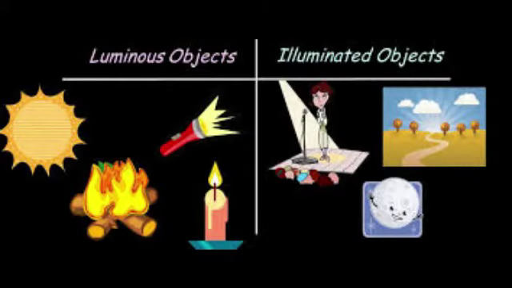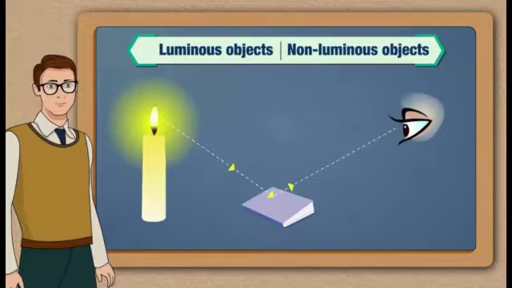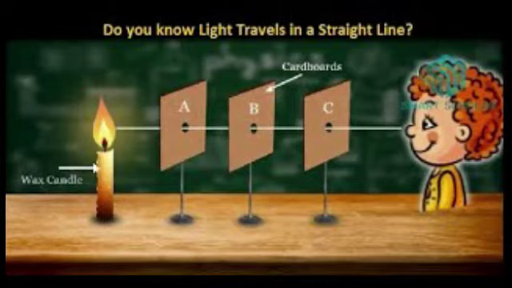Before knowing about the shadow, let us know about the sources of light. So here come luminous and non-luminous objects. Certain things that produce light on their own, like the sun, moon, fireflies, electric bulbs, etc., are known as luminous objects. And the ones that do not produce light on their own, like wood, stone, leaves, etc., are said to be non-luminous bodies. Reflection of light is caused only when light is bounced back from a non-luminous body.